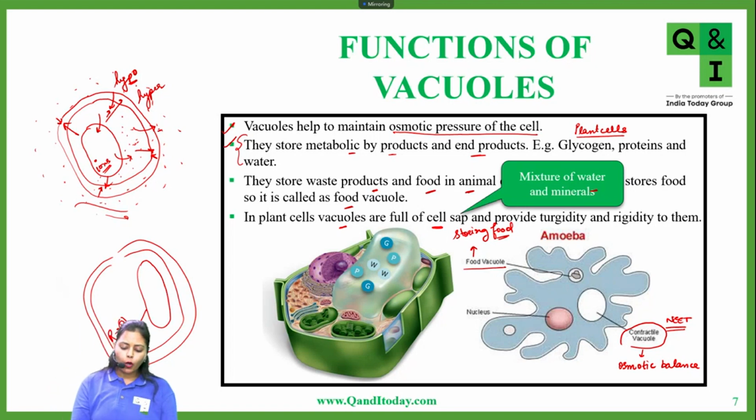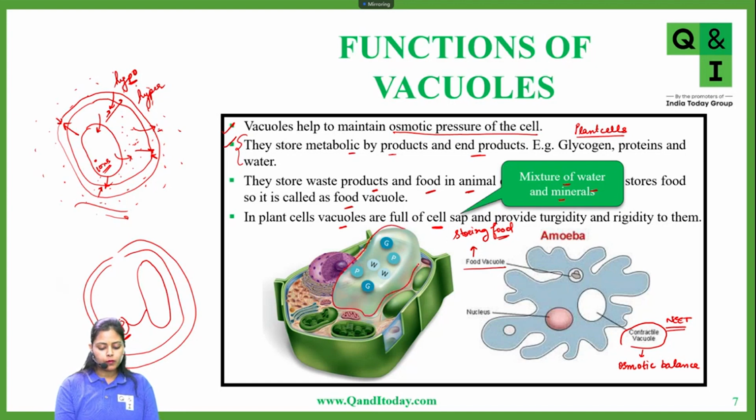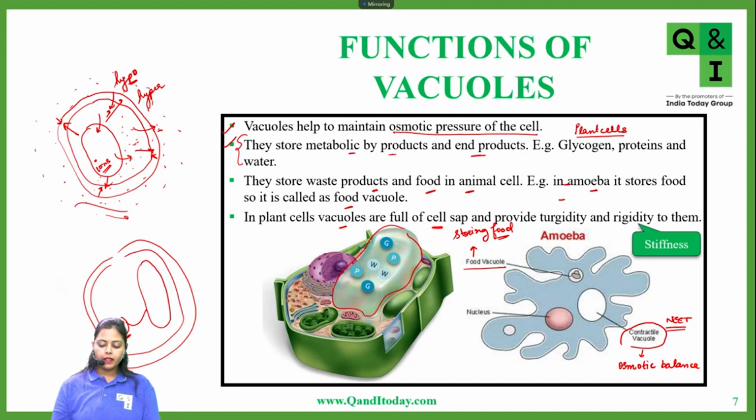I think we have already discussed that there will be a lot of things stored inside the plant cell. In plant cell vacuoles, usually water and minerals are stored, and that is called cell sap. Cell sap is the mixture of water and minerals stored in these vacuoles. Because of this, it provides turgidity and rigidity to the entire cell. So cell sap is present inside the vacuole.